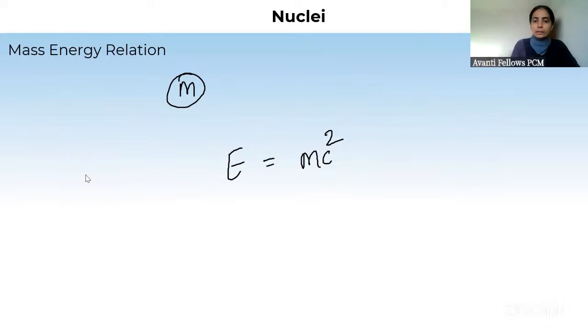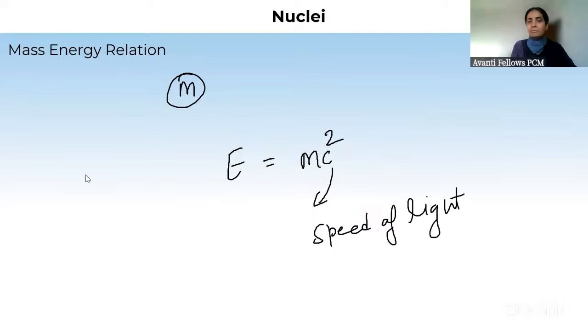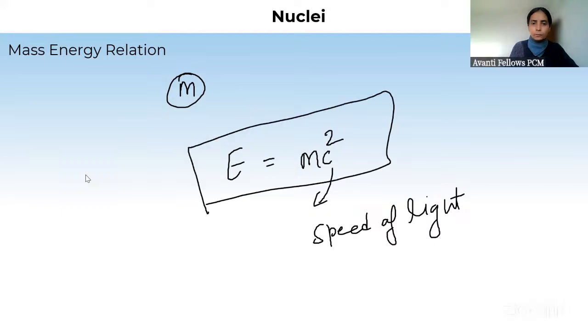ठीक है. Done it. Where c is what? C is your speed of light. So mass m can be converted into energy equivalent to that mass into speed of light का square. This was given by Einstein. So this is the important relation. जिस रिलेशन को हम आगे काफी ज्यादा यूज करेंगे.